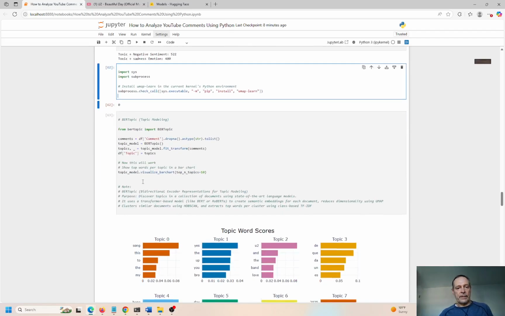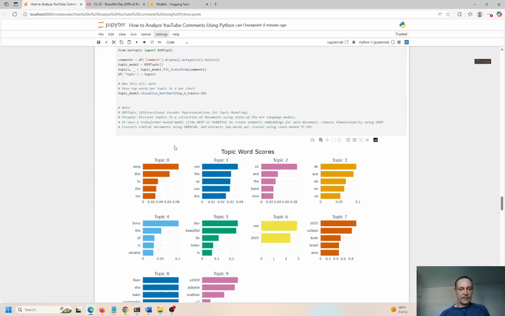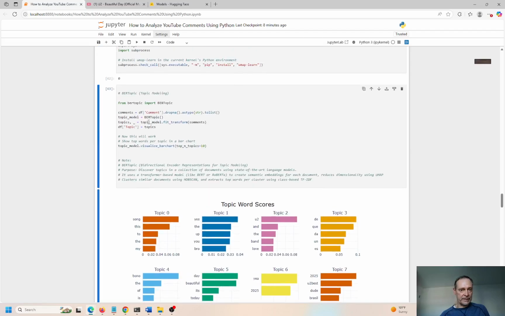Okay, so moving on, we can do topic modeling. This basically takes the top topics from each of, I think, 10 different categories, starting with 0 and going up to 9. Python is 0-based, so this would be 1, 2, 3, 4, 5, 6, 7, 8, 9, 10, but they start with 0, so 0 is really 1. So based on topic modeling, we can look at which words come up the most frequently, and we can plot the frequency of those words.